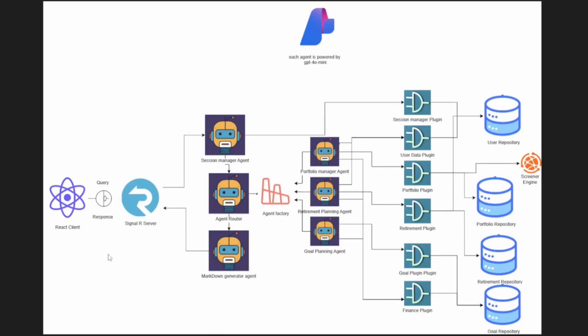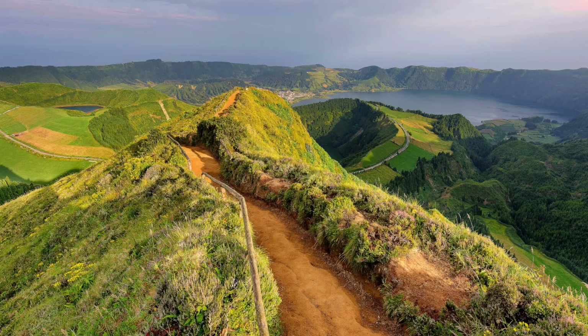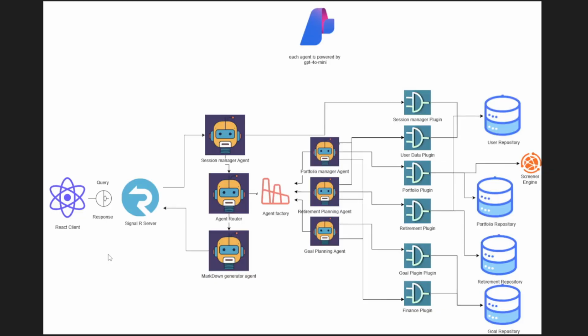The second layer we have is the agent factory, which is consumed by the agent router, where each agent related to personal finance gets registered. It is basically a factory pattern where each agent is registered, and at runtime it is decided to which agent the query should be routed. For example, we have three agents: portfolio, retirement, and goal planning agents. These agents are then connected with many plugins so that they have access to external data, or to calculation logic to be performed in our application.